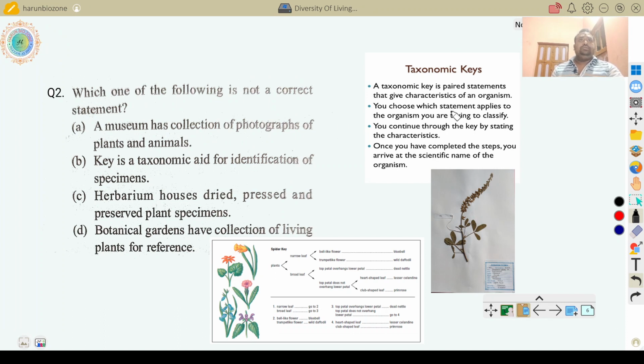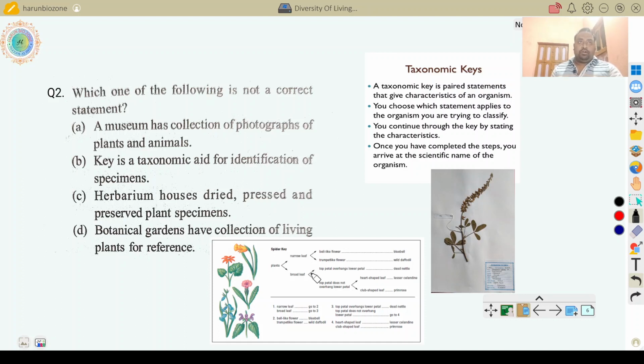Here, the taxonomic key. What is the meaning of taxonomic key? A taxonomic key is a paired statement. Paired statement means, suppose these plants have narrow leaf and broad leaf. If the plant has narrow leaf, then bell-like flower or trumpet-like flower. The plant which carries narrow leaf and bell-like flower is called bluebell, and the plant which carries narrow leaf and trumpet flower is called daffodil.